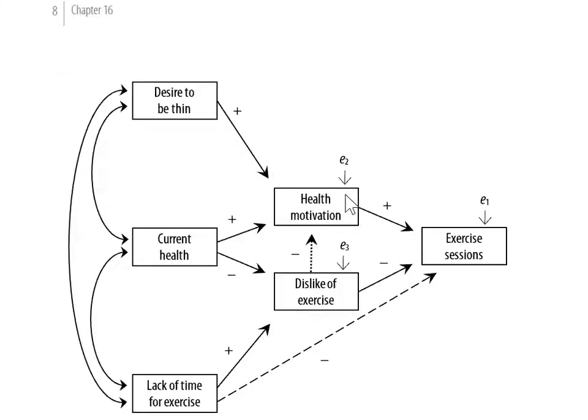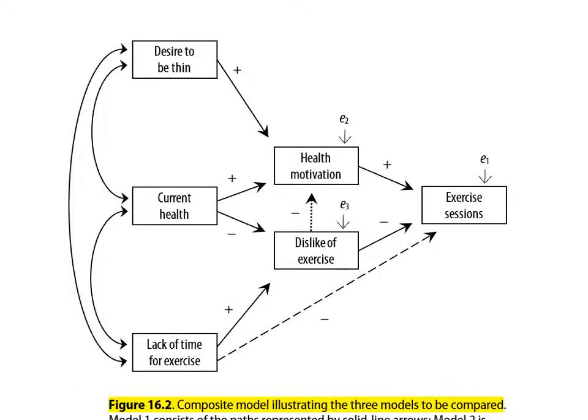On page 8, we have this composite path model. We will refer to this model from time to time. Let's scroll down a little bit so we can see at least part of the caption. Figure 16.2, composite model illustrating the 3 models to be compared.